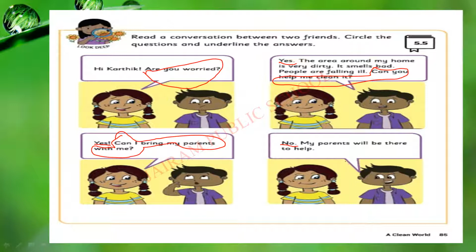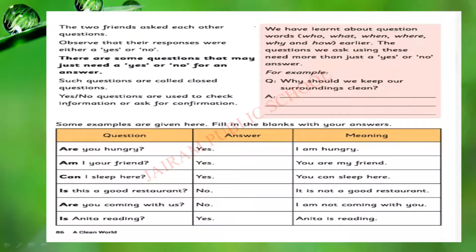I hope you understood this activity. I have completed. You also complete this activity, children. Circle the question and underline the answer. The two friends asked each other questions. Observe that their responses were either yes or no. Why have I underlined only yes or no? Because that is the only answer for that given question. So for the given question only one answer is possible, yes or no.